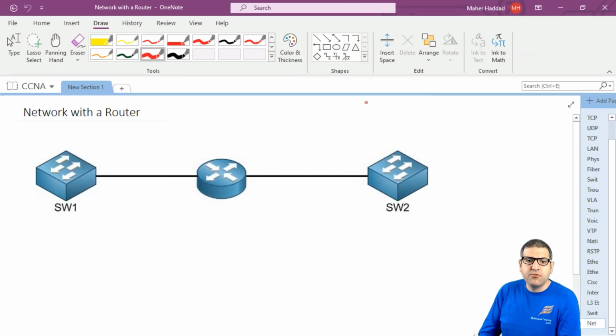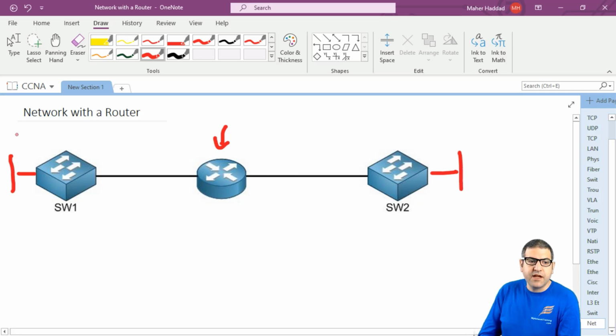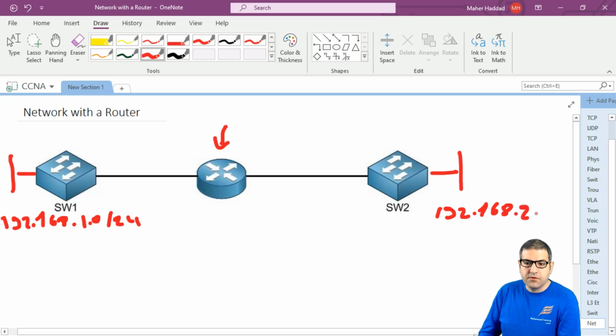To solve this problem, we need to have a router in between the switching networks. So we have here two networks, for example. Here is a network, and here is a network. Let's imagine that this network has an IP address of 192.168.1.0/24, and this one has 192.168.2.0/24. All right.